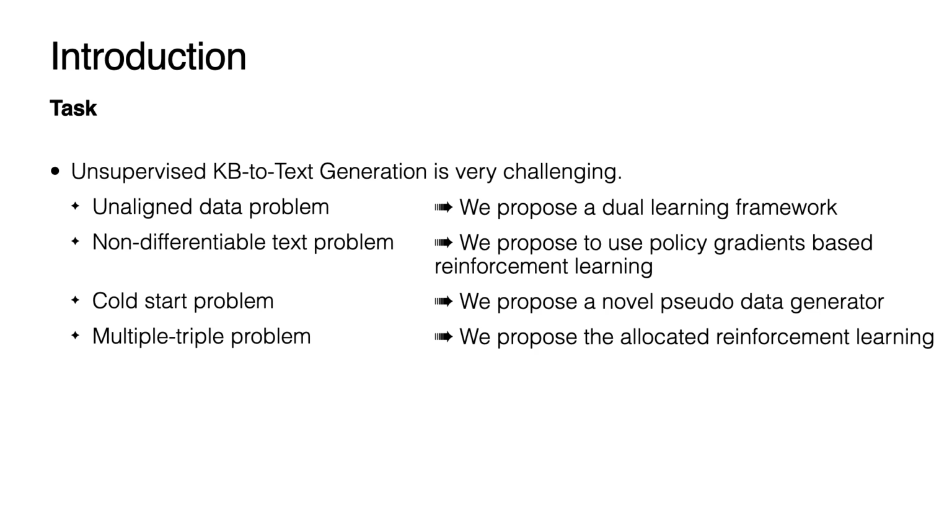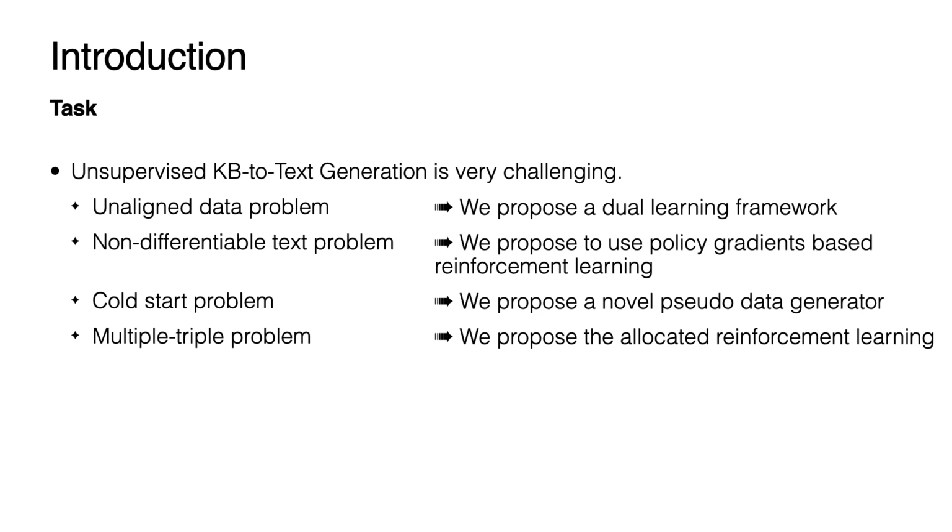First, it suffers from the unaligned data problem. It means that it only requires a text corpus and a KB corpus and does not assume any alignment between them. We propose a dual learning framework to solve it. Second, it suffers from the non-differentiability issue. It picks words from our neural model before reconstruction. Therefore, it's hard to train the extractor or generator effectively using back propagation. To solve this issue, we apply reinforcement learning based on policy gradients.